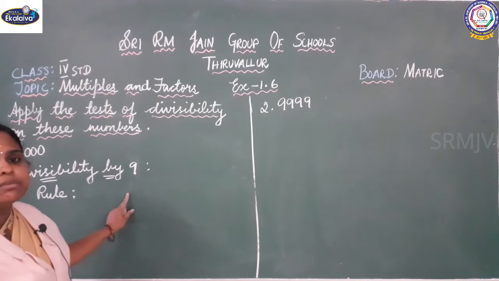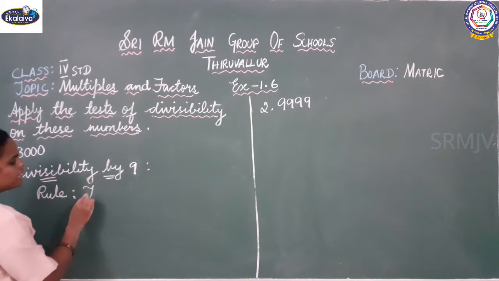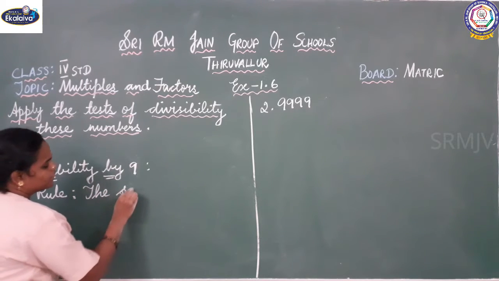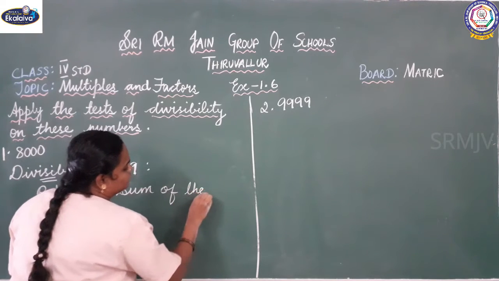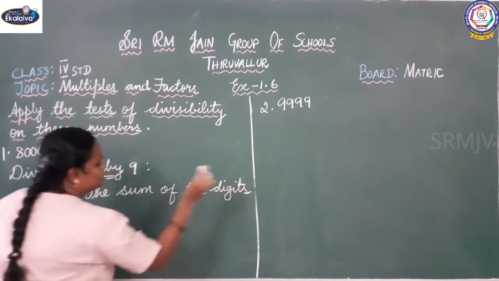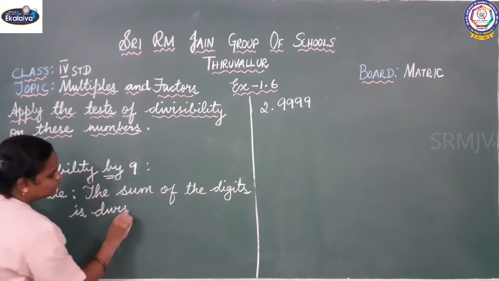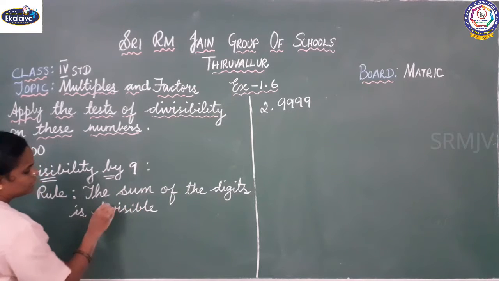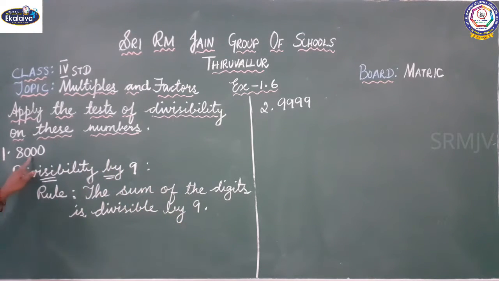Next one, divisibility by 9. So what is the rule for divisibility by 9? If the sum of the digits is divisible by 9, then we can say it is divisible by 9. So sum of the digits means what you have to do? Sum of the digits means you are going to add.